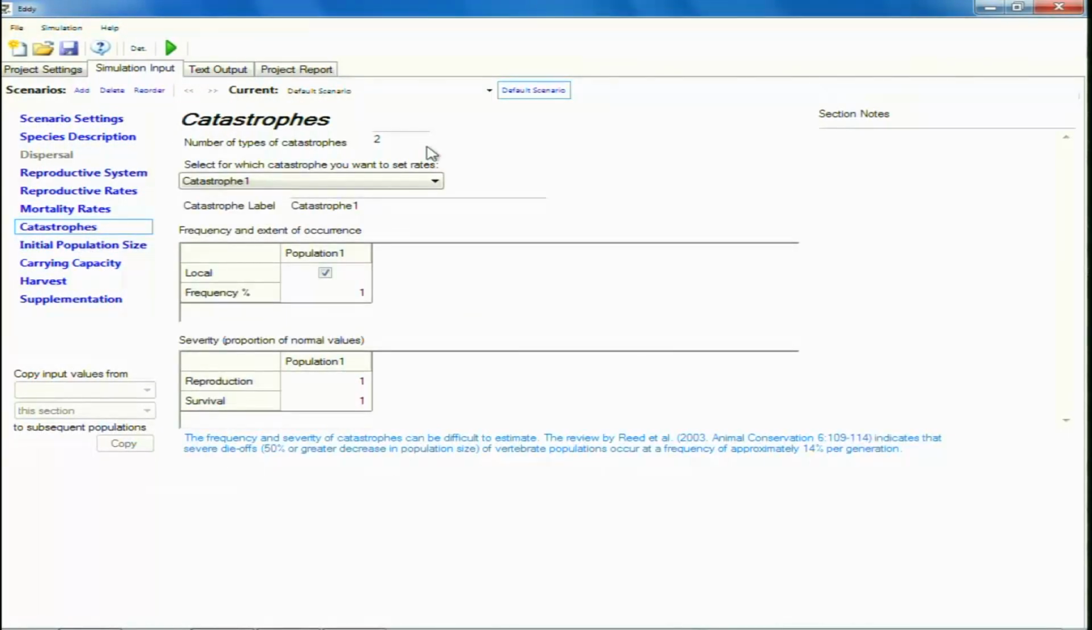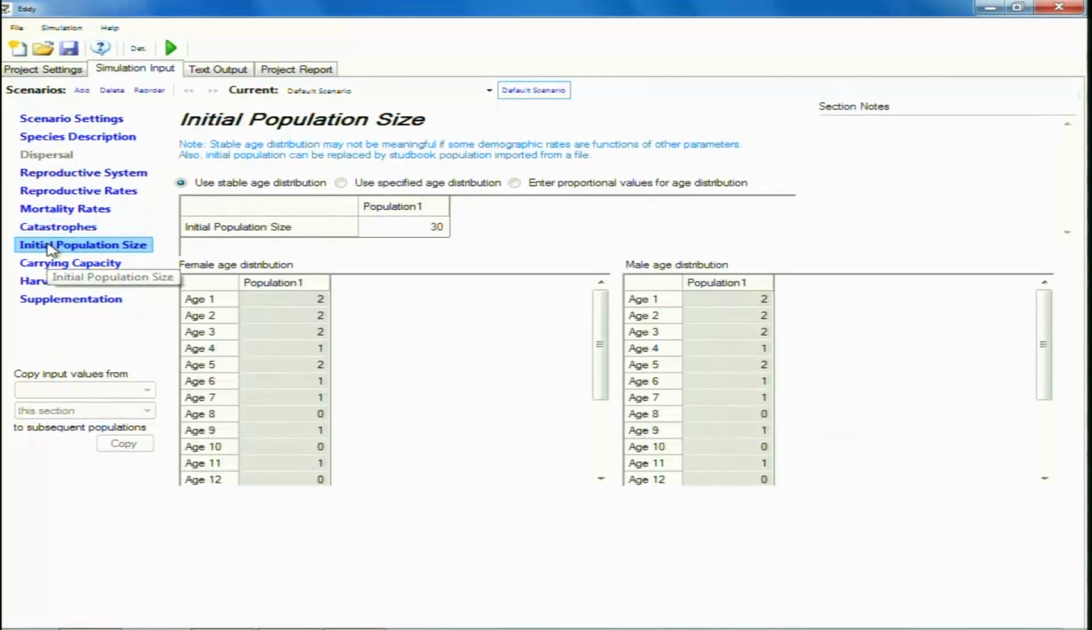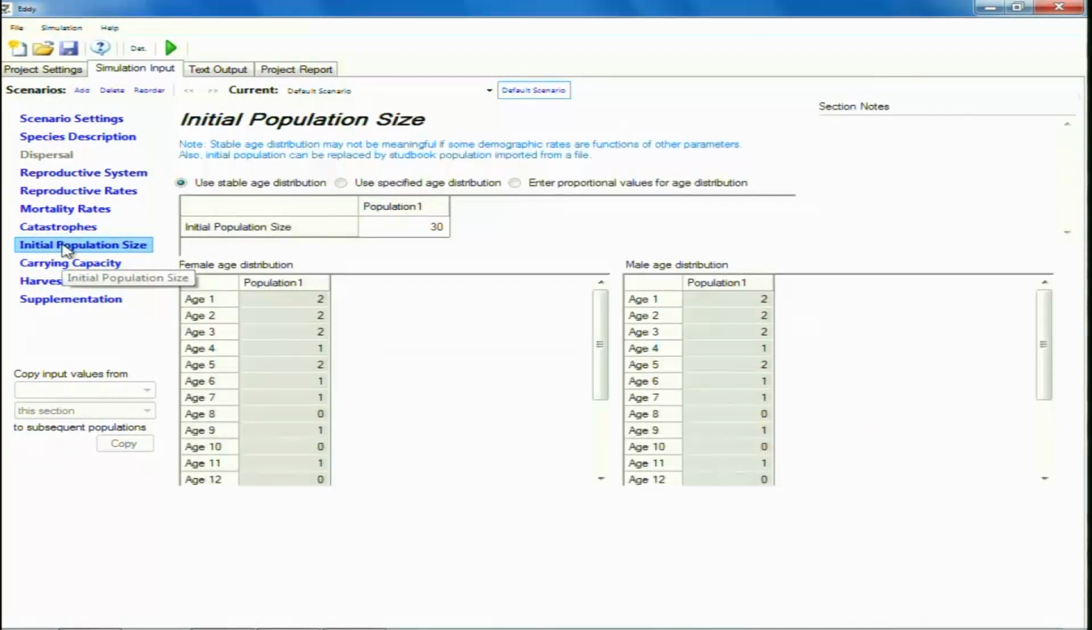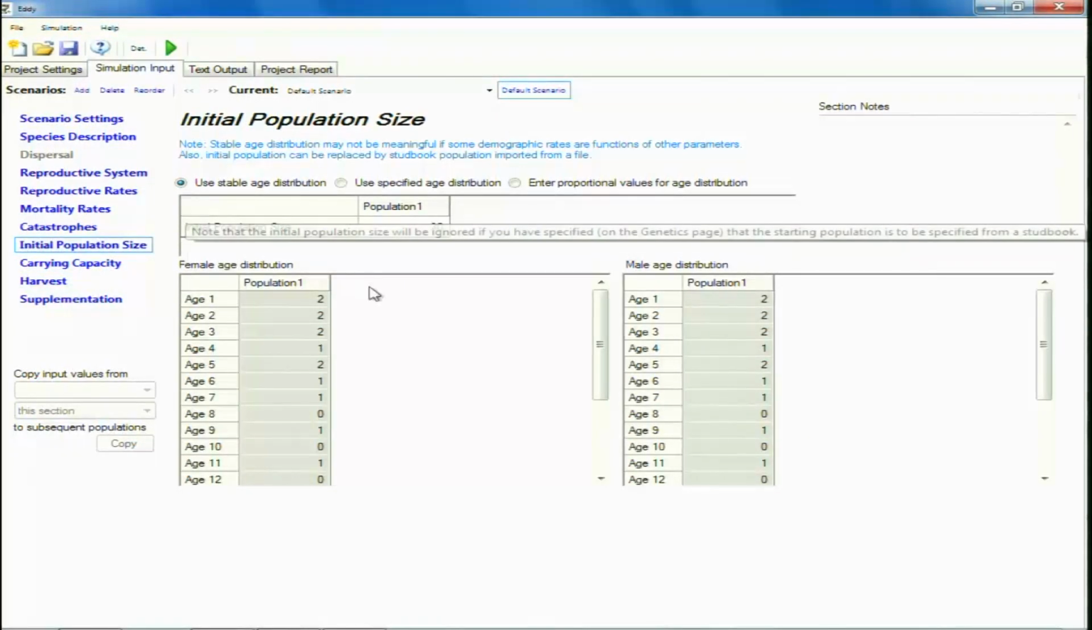Next we are putting in catastrophes, and we are saying here that we are going to have 2 types of catastrophes, and then we can also put in their frequencies. The next tab talks about the population size.